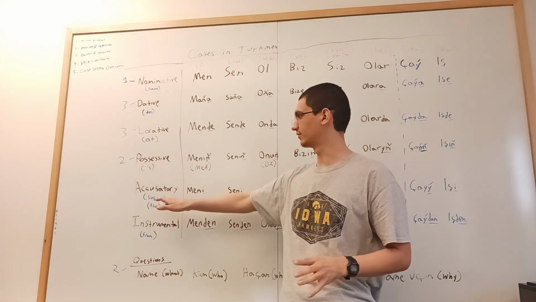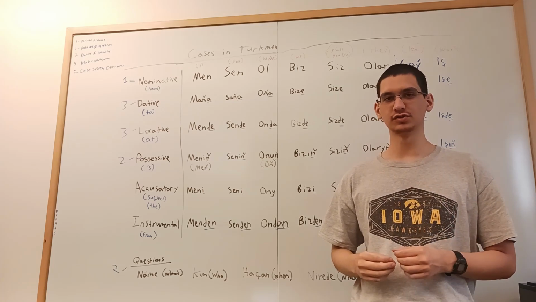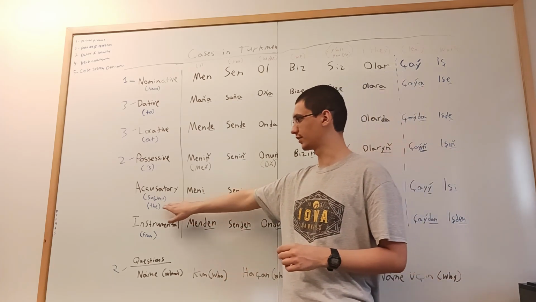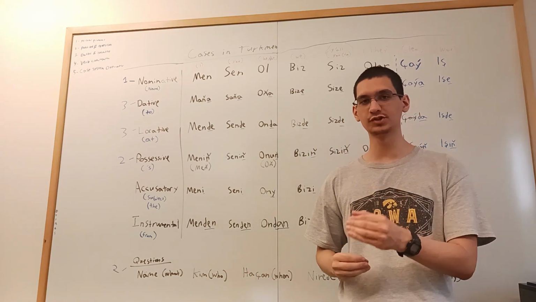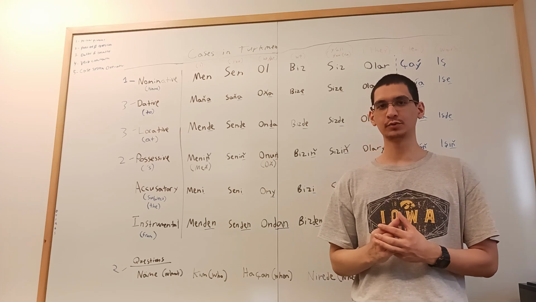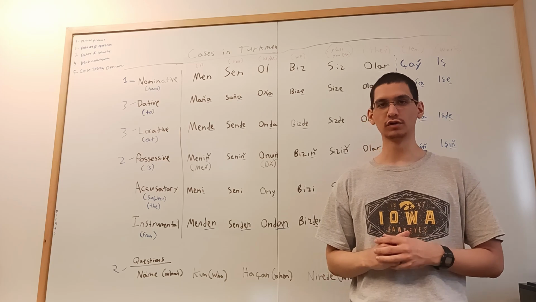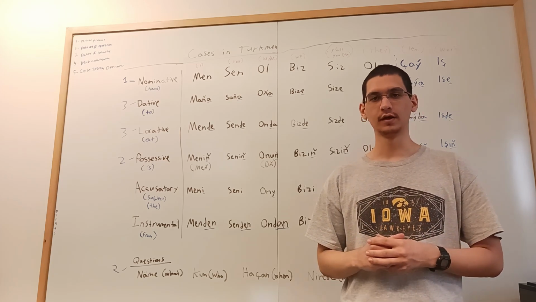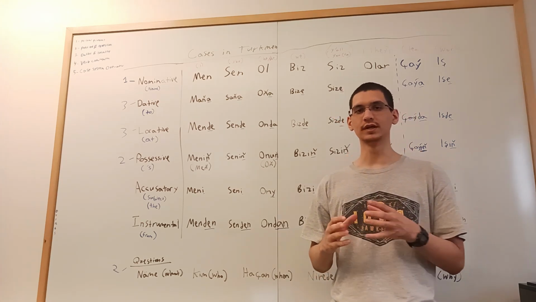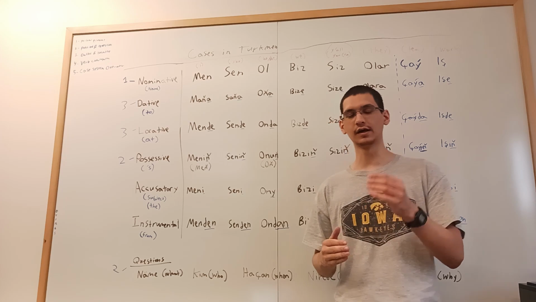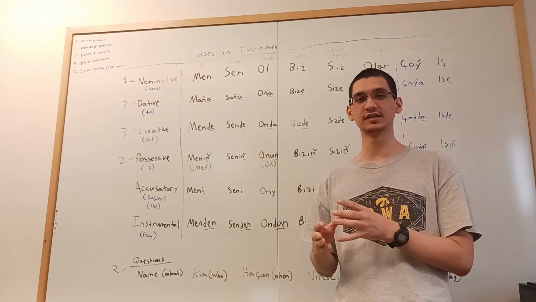So the fourth case we have listed here is the accusative case. The accusative case is a way to indicate the English word the. In other words, it's a way to indicate the object of a sentence. For example, in English, if I asked you, what did you eat? Or if I asked you, what did you drink? And your answer was, I drank the tea. That would be a way of indicating that in that sentence, I drank the tea, the object of the sentence is tea.